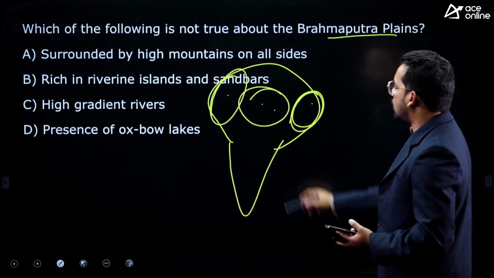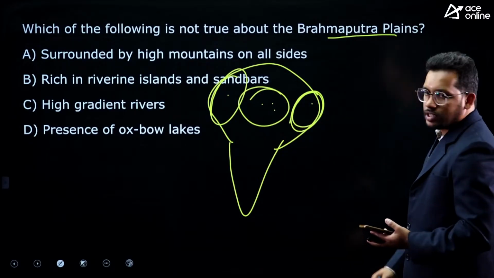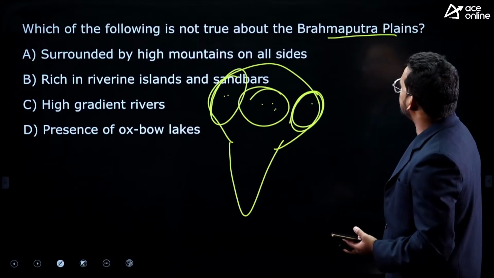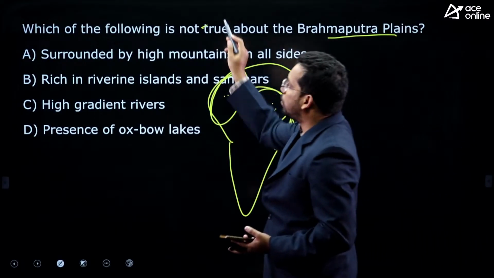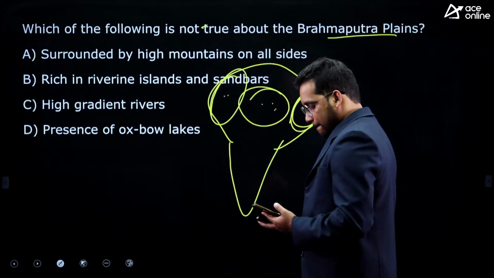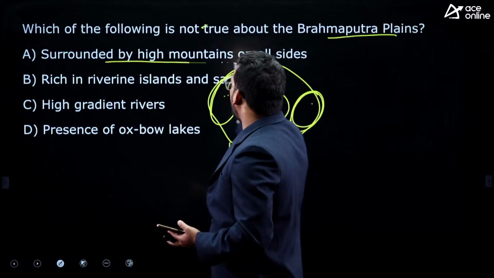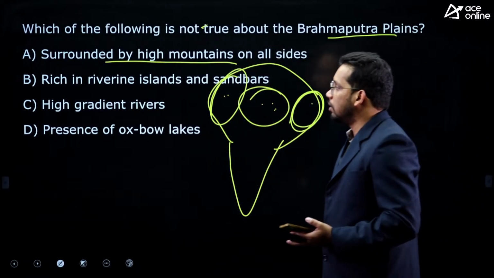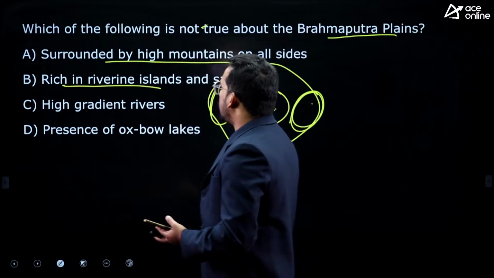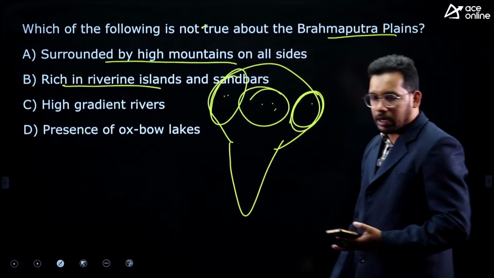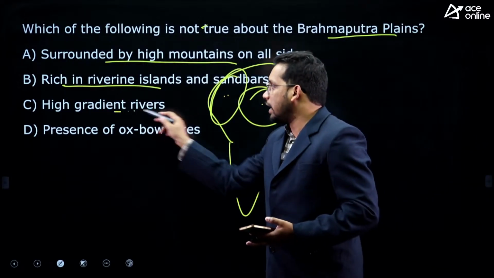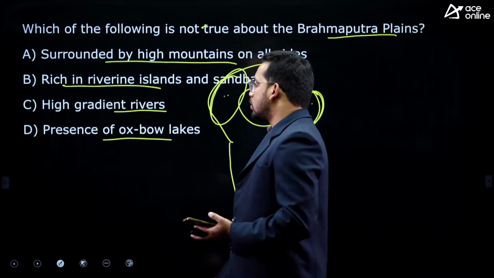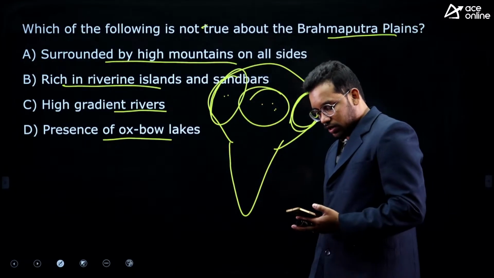Now they are asking the feature not true about Brahmaputra plain. First, surrounded by high mountains on all sides. Rich in riverine islands and sandbars. Then high gradient rivers. Presence of oxbow lakes. Which one is not?